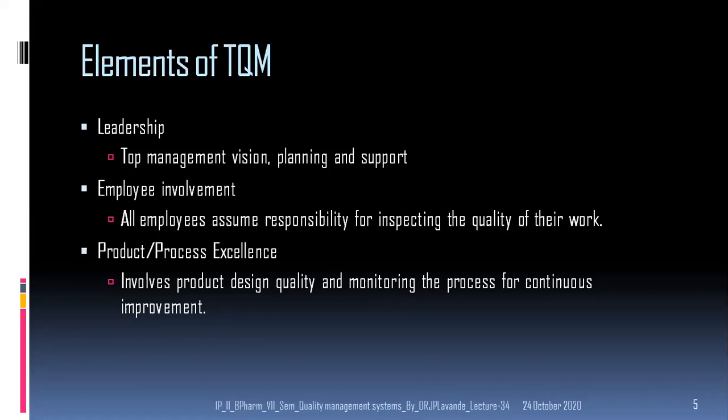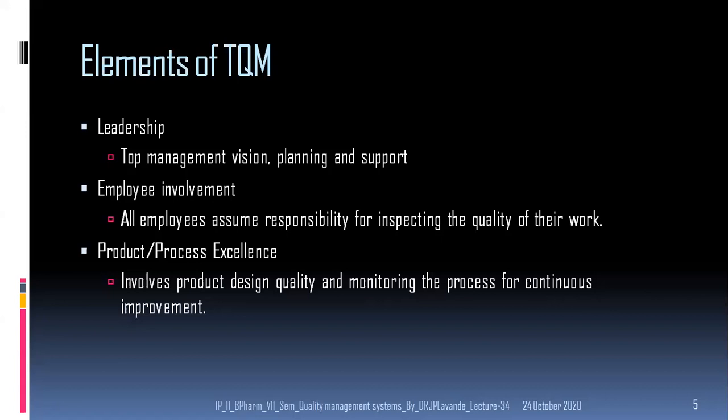Ultimately to get the product with good quality, or to have the process with quality only. And in order to get this quality, there is a need to involve all the employees, right from top management to the workers or the employees who are involved in the process of manufacturing.